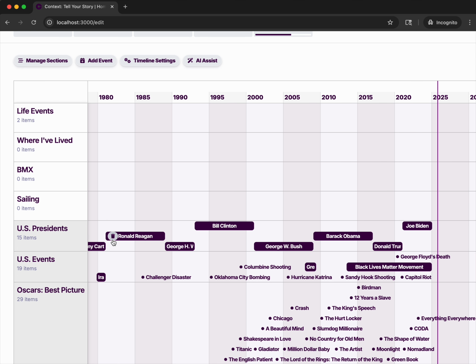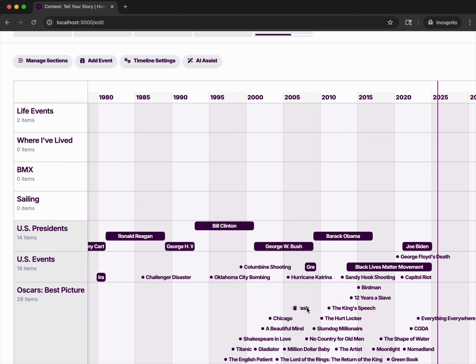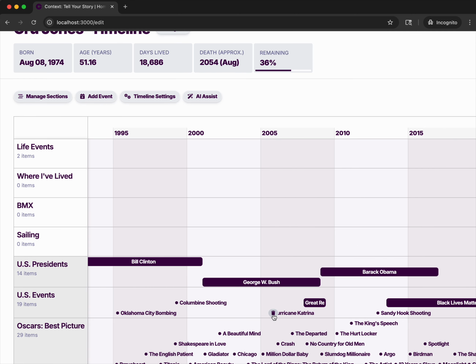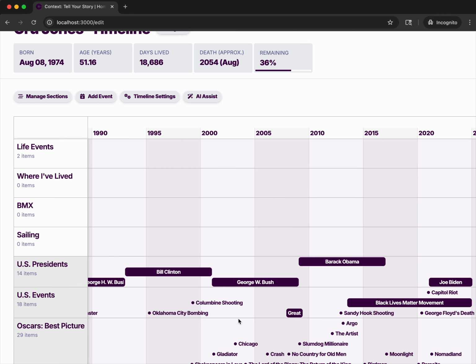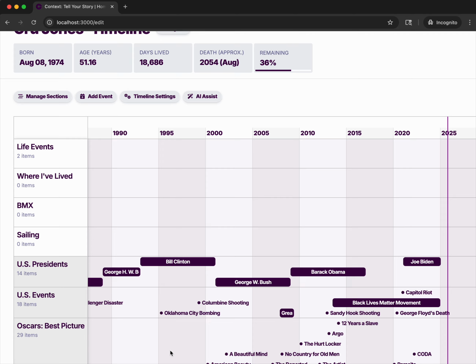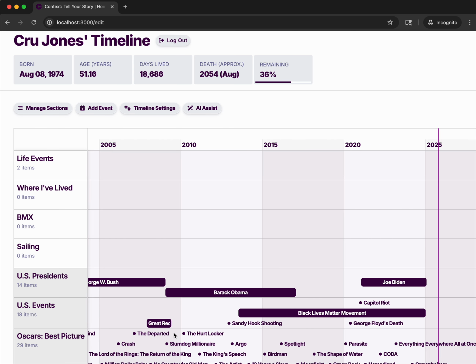And again, down here, I can't edit the US president. I can't change Bill Clinton's time, but I can come in here and delete these if I choose to. If you're like, I don't believe that Hurricane Katrina is something relevant to me, you can go in and modify these. These are preset, so you can't really add them back, but I'm still trying to figure some of this out. Down here we have the best picture for the last 30 years. And if you roll over them, you get a little bit of messaging. Eventually we're going to click on this and a little panel pops out where you can expand upon your story.